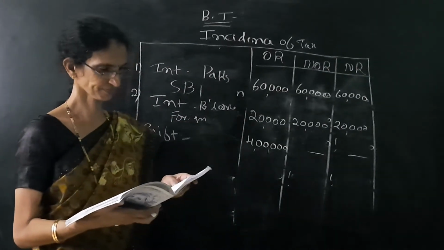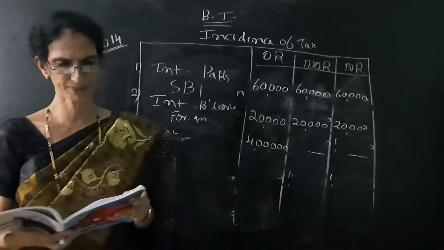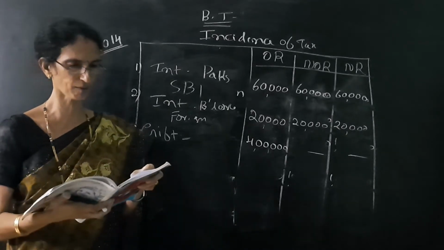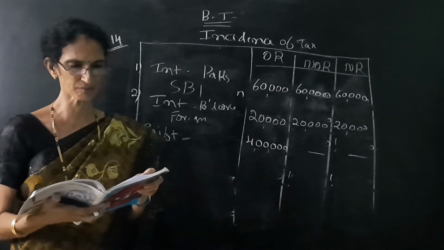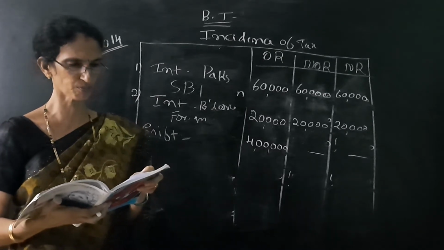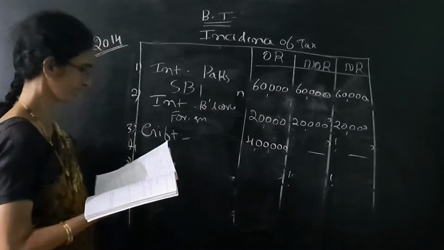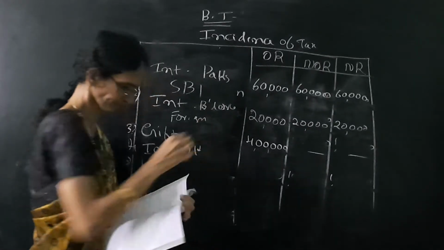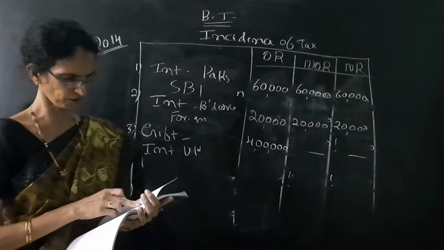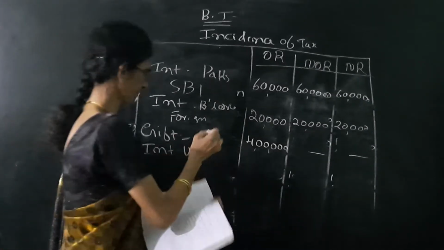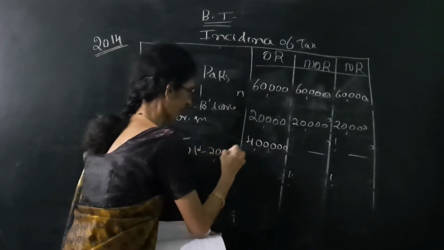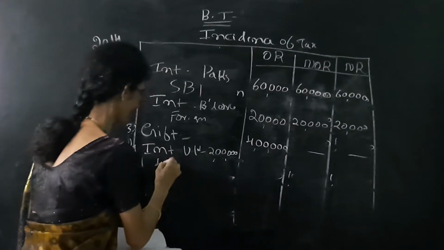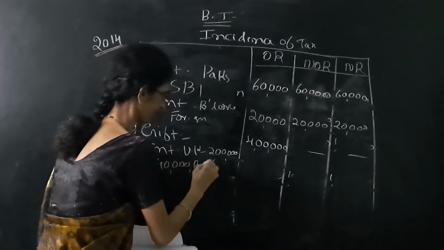Next one is income from a business. It is interest on UK development bonds. Within bracket it is given 20% received in Mumbai, rupees 2 lakh. So the interest from UK bonds, the amount is 2 lakh. 2 lakh it is given, but within bracket it is given 40,000 received in India.